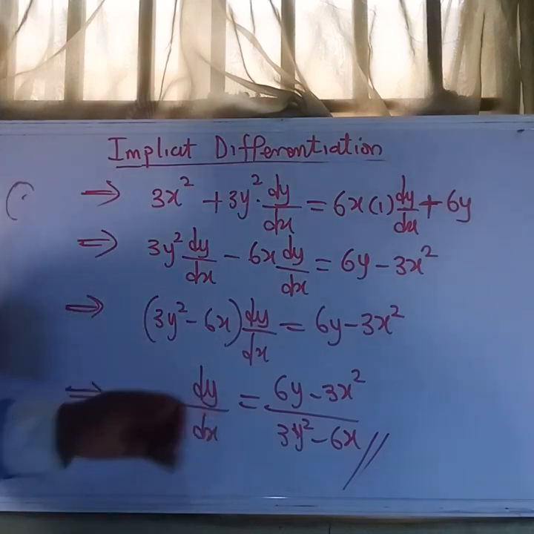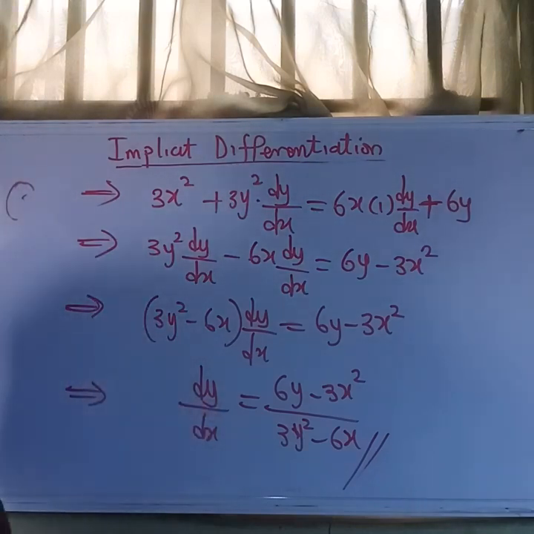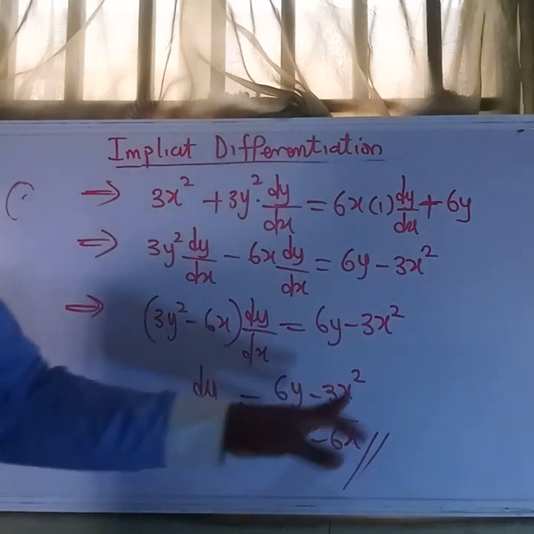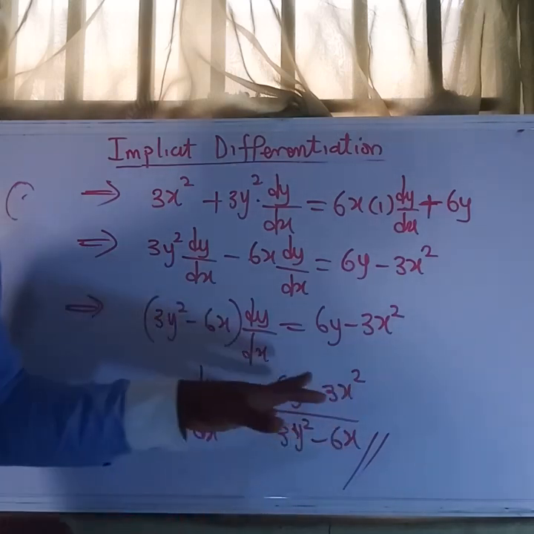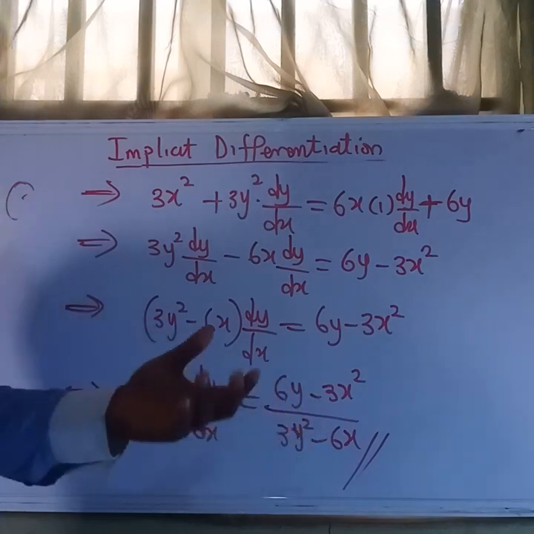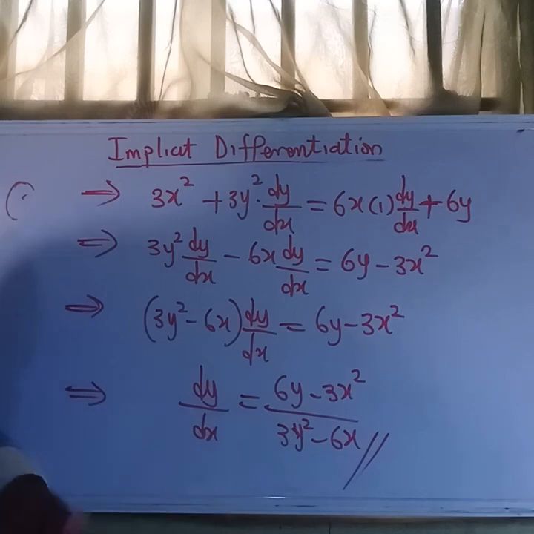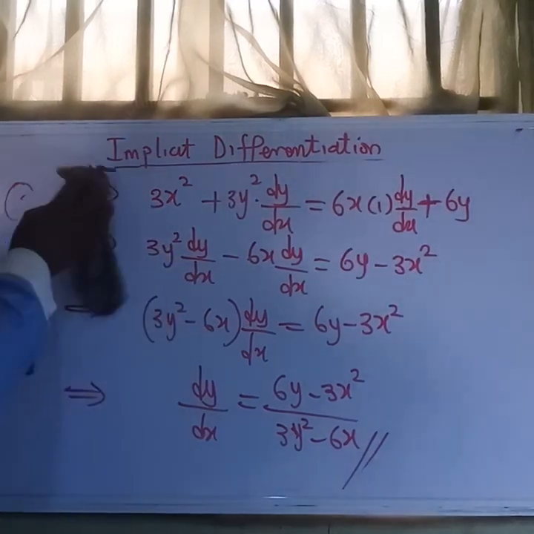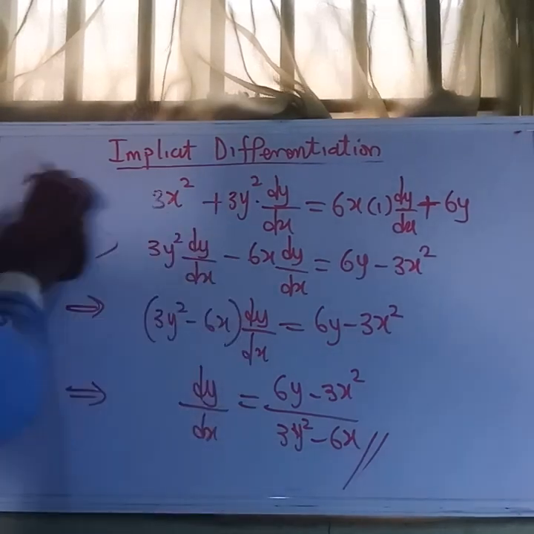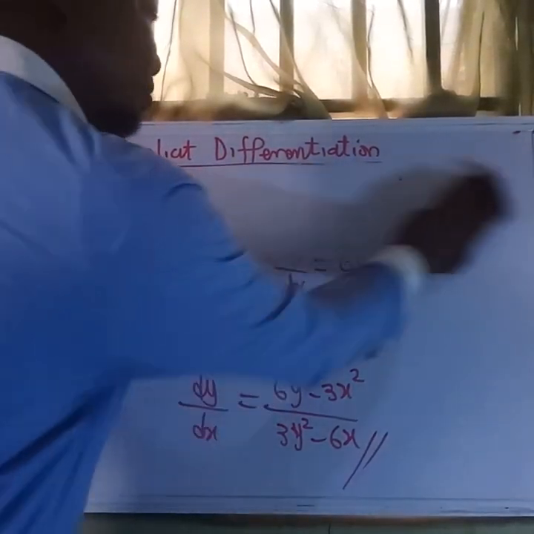So this is the slope of the implicit function x cubed plus y cubed equals 6xy. So the slope at any point x and y. Assuming we are now asked to find the slope of this function at the point (3, 3). So let's see this quickly because it is important we see how these things look on the graph.